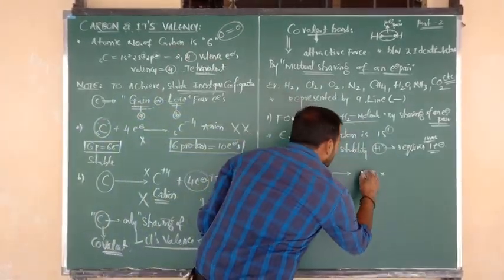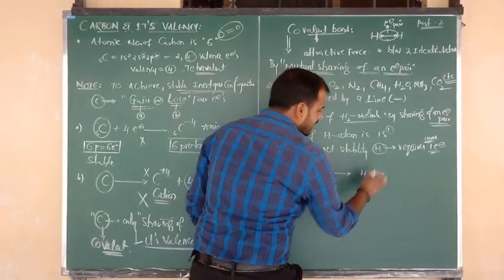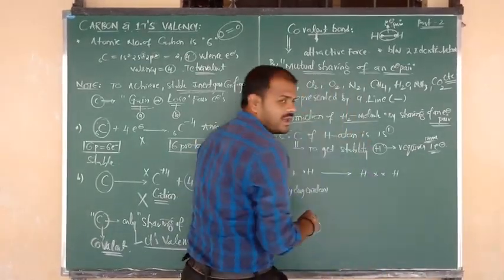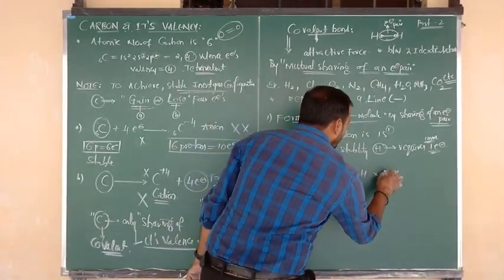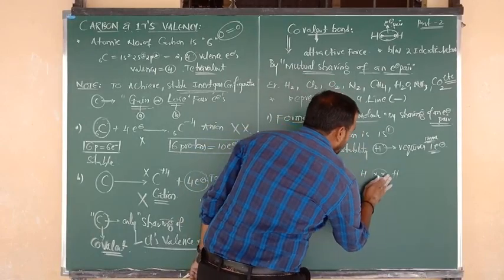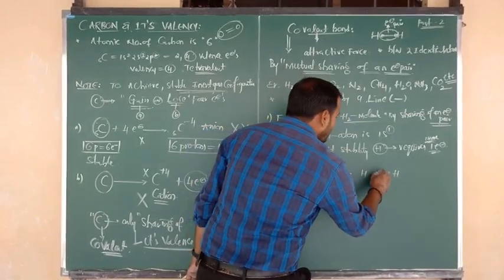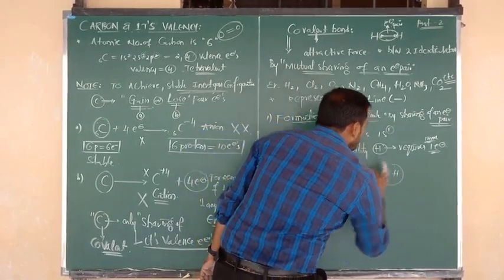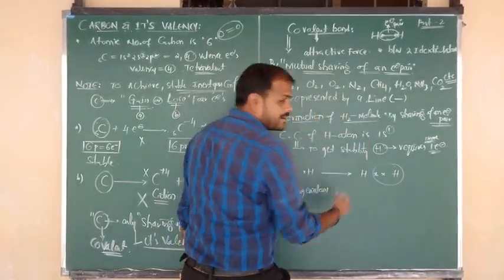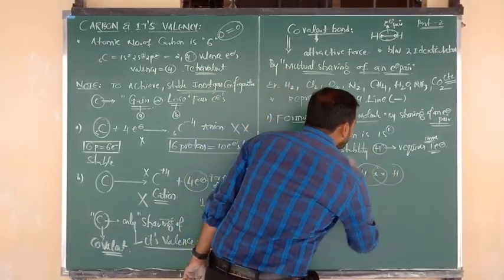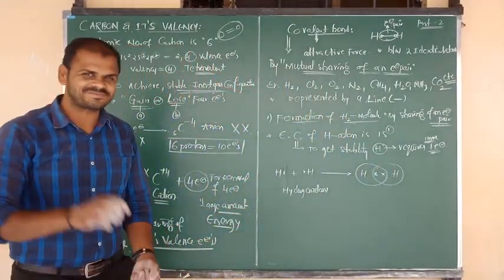So this is the electron contributed by H and the second electron contributed by the second hydrogen atom. Now this is nothing but what we call the electron pair. That electron pair is shared by the first hydrogen atom.